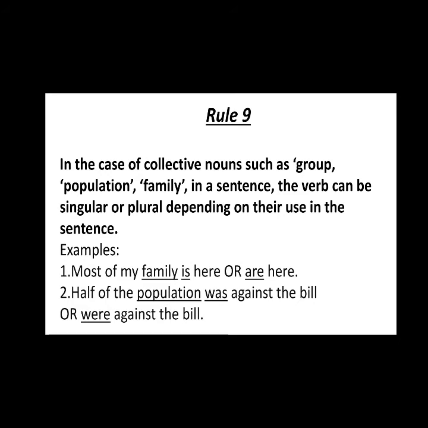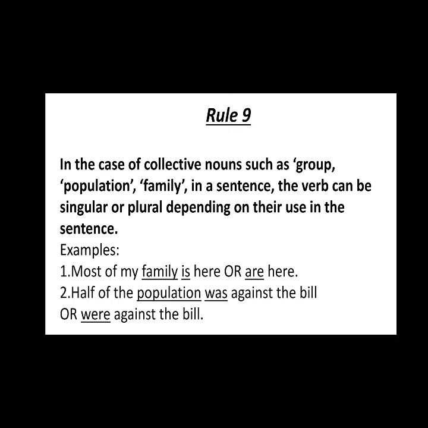And rule 9. In the case of collective nouns such as group, population, family, in a sentence the verb can be singular or plural depending on their use in the sentence. It might be plural, it might be singular. It's not fixed, it depends on the sentence. Like here, most of my family is here.